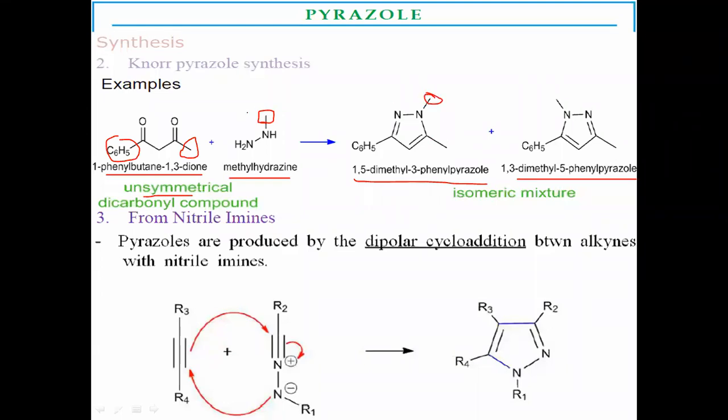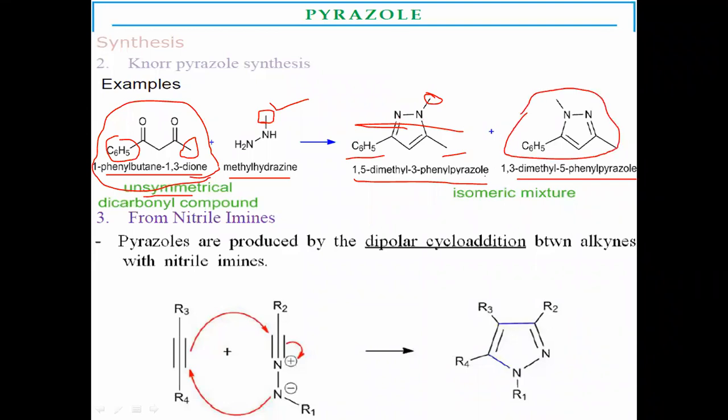This methyl is from these positions, and this C6H5 and this methyl are from the 1,3-dicarbonyl compound. So from these sides, the double bonds are replaced with the nitrogens, forming isomeric mixtures. That is 1,5-dimethyl-3-phenylpyrazole or 1,3-dimethyl-5-phenylpyrazole. Due to the tautomeric effect, it will form isomeric mixtures.